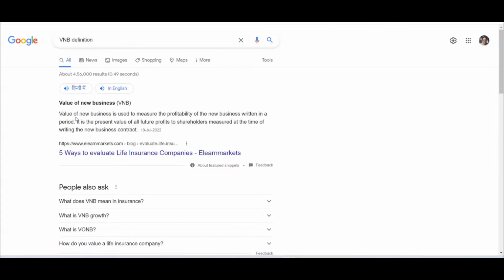So if your loaded expense or your expected expense, by loaded I mean what is put into the actual software, or the Excel sheet that is used for calculating the VNB, is lower than the actual expense, then there is an expense overrun, right? That situation is not good for the company.